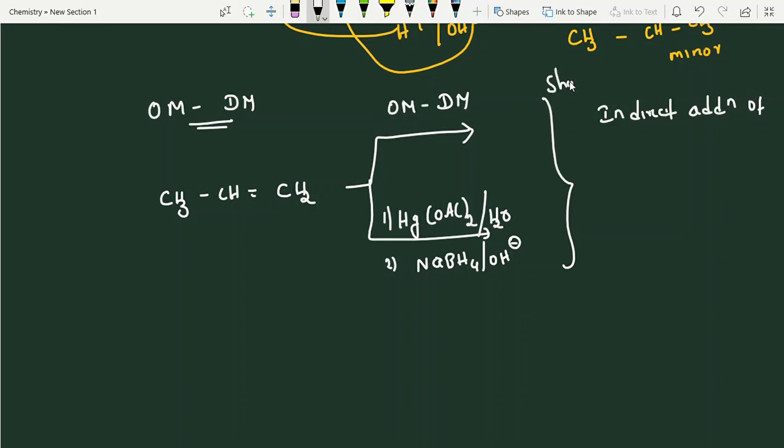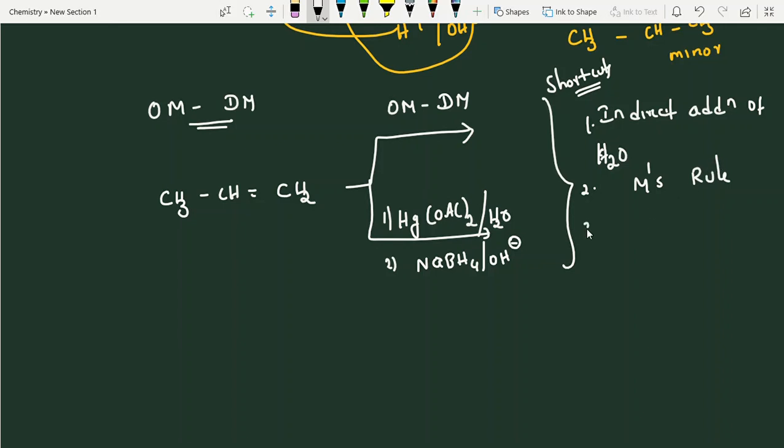Shortcuts. These shortcuts are only helpful for us. Addition of water. Okay. Next, students, see here. It follows Markovnikov rule. Many reactions are there, even in the alkynes chapter. Addition of HgSO4, H2SO4, these all follow Markovnikov rule only.